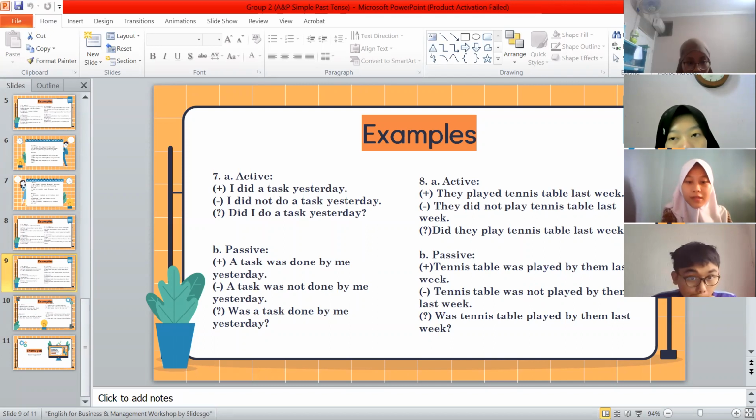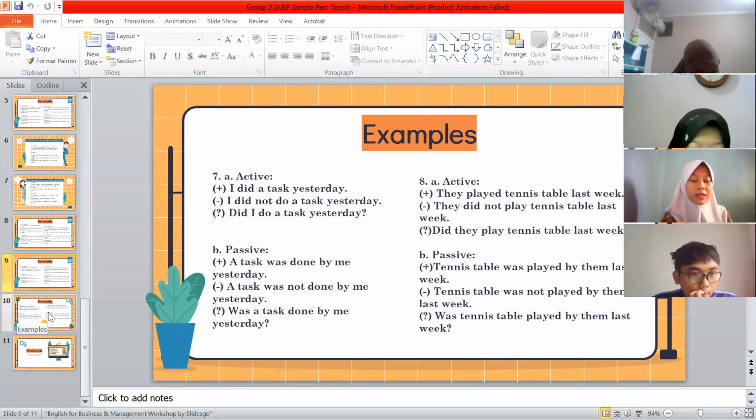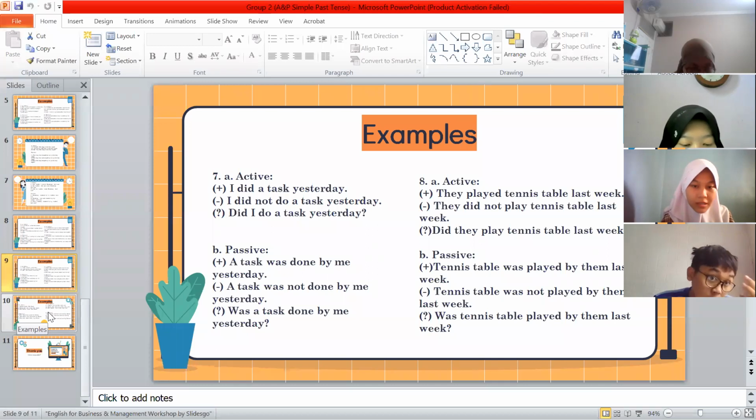Okay, another example, active voice, positive sentence, they played table tennis last week. The negative sentence, they did not play table tennis last week. The interrogative, did they play table tennis last week?